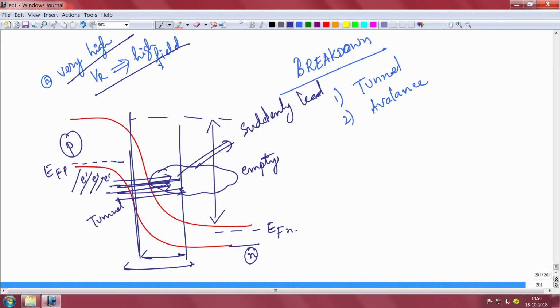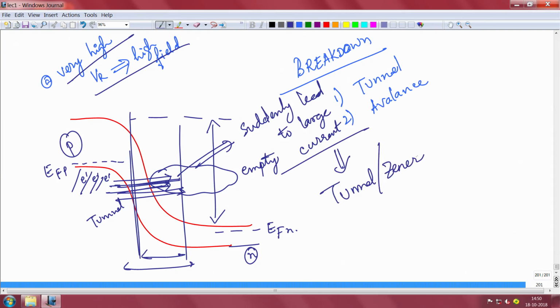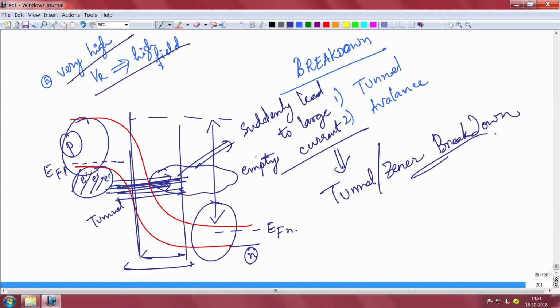That tunneling across the barrier will suddenly lead to a large current, and that is called tunneling current, and that is called tunneling breakdown, tunnel breakdown, or it is called the Zener breakdown, because Zener is the first person who proposed it or found it. So, it is called Zener breakdown or tunneling breakdown. So, at high field, these electrons will find a lot of empty space, they will tunnel essentially. And this happens when your p and n sides are sort of highly doped.